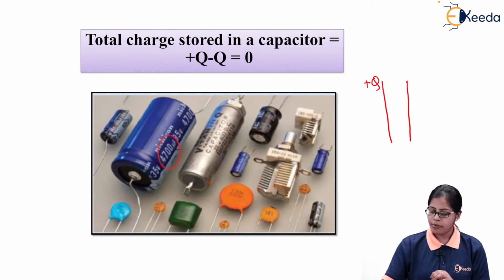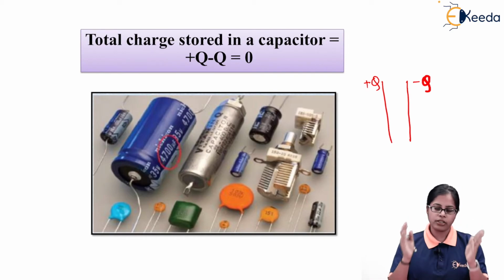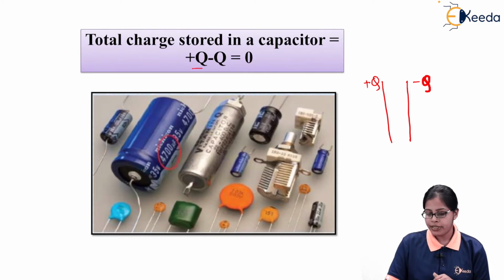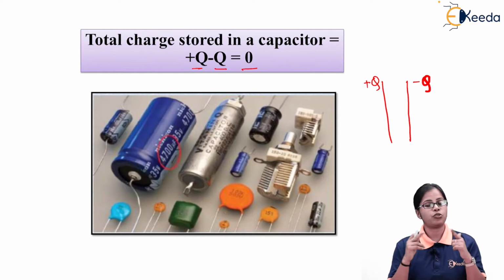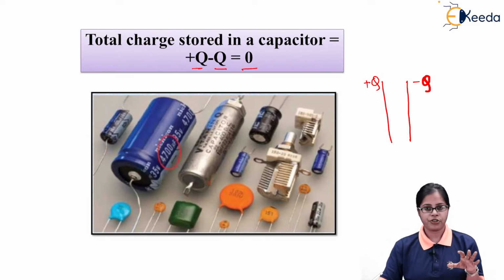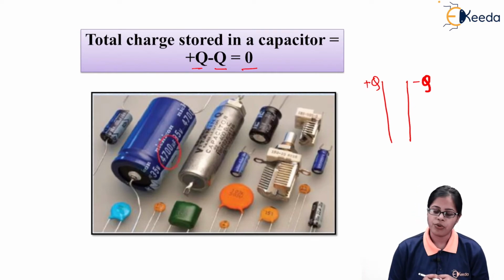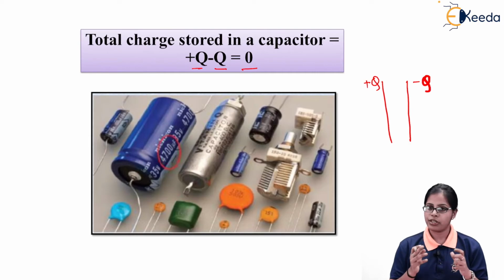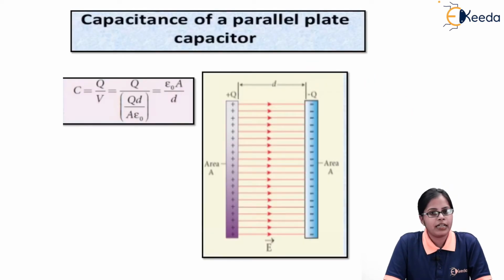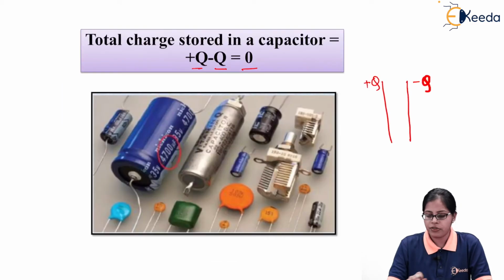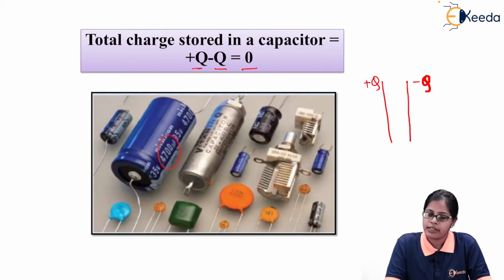If we calculate the total charge stored in the whole capacitor, it will be plus Q minus Q, which is equal to 0. That is plus Q of the first plate minus Q of the second plate; the whole is equal to 0. This gives me the total charge stored in the capacitor, and obviously I'm getting the total charge to be 0.